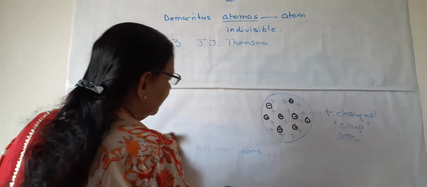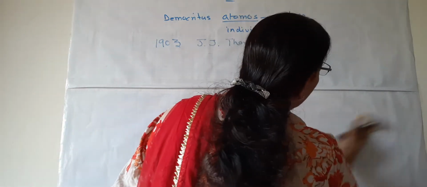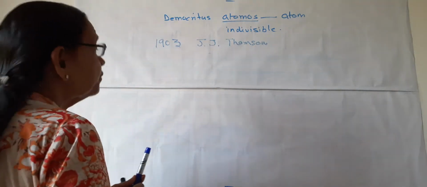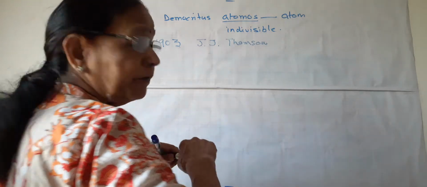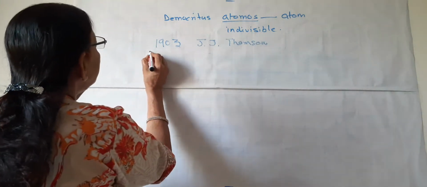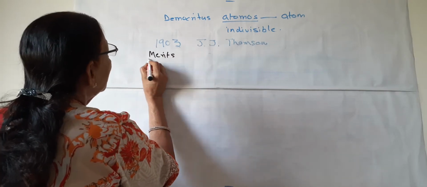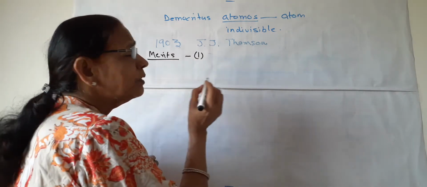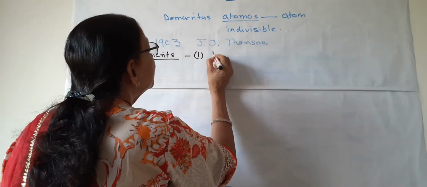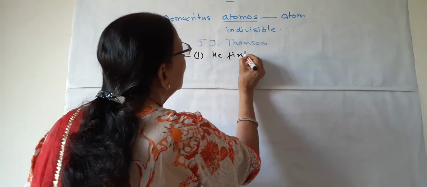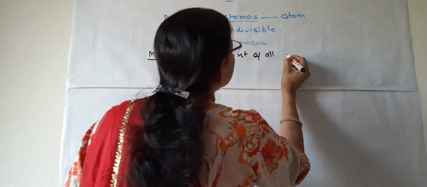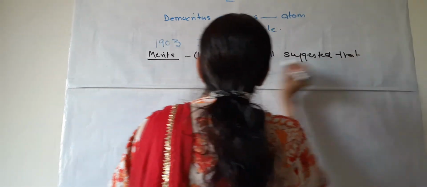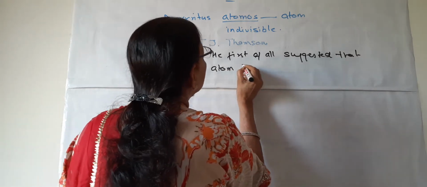Why is the model rejected? Because it cannot explain some of the discoveries which were made later on. So there are some merits and demerits, or limitations, of the Thomson model. The most important merit is that he first of all suggested that the atom is neutral.